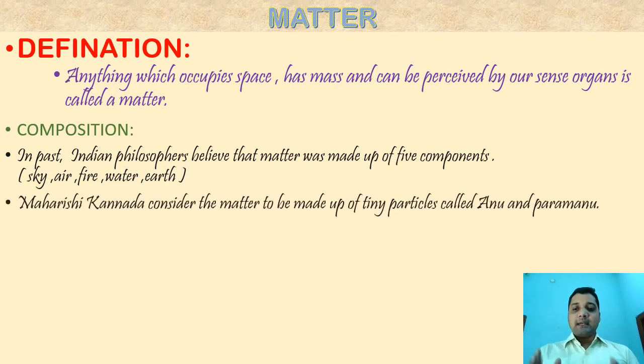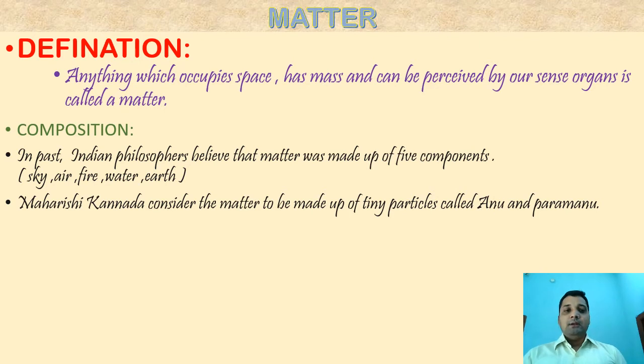Before science, experiment, conclusion and observation came, Maharshi Kanada considered all matter to be made of 2 tiny particles, Paramanu and Anu. And he proposed a theory, in which Anu is made of Paramanu.